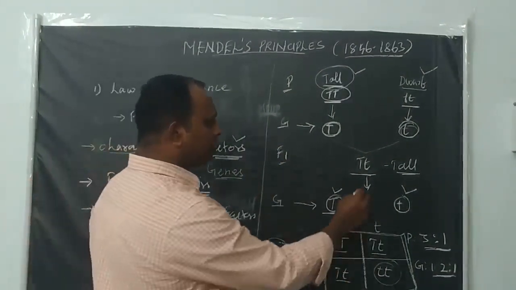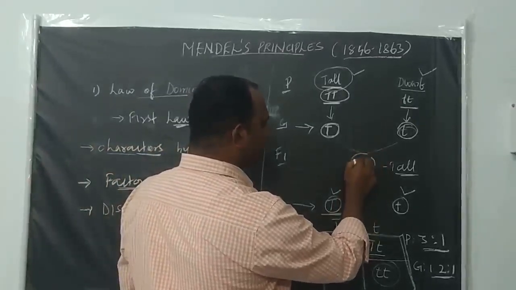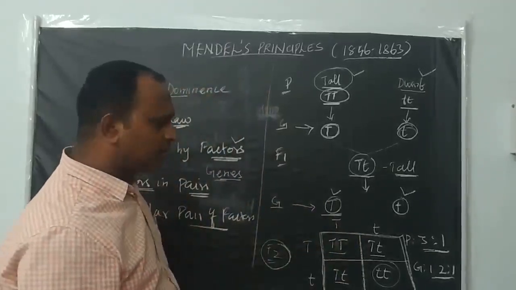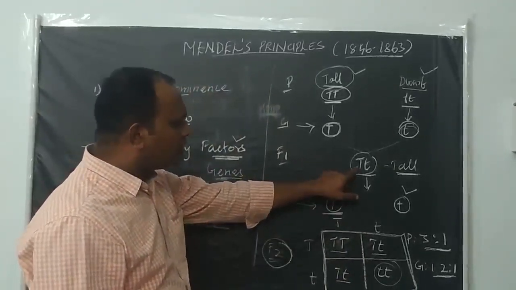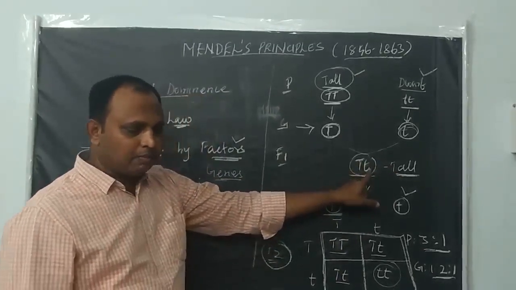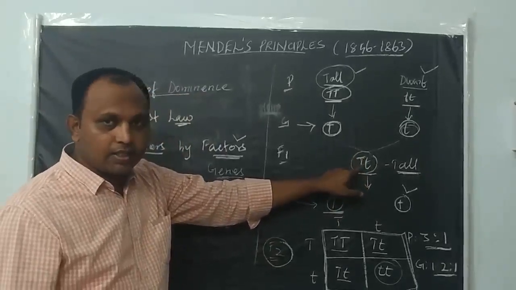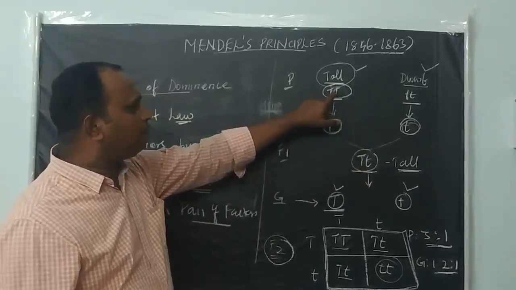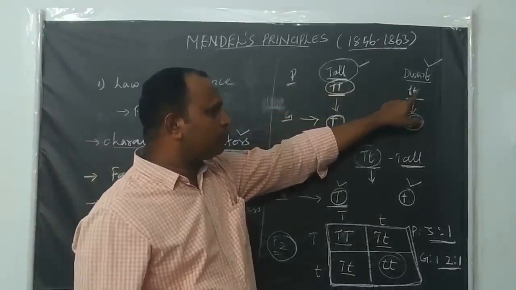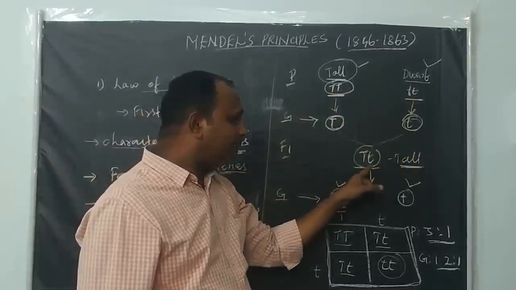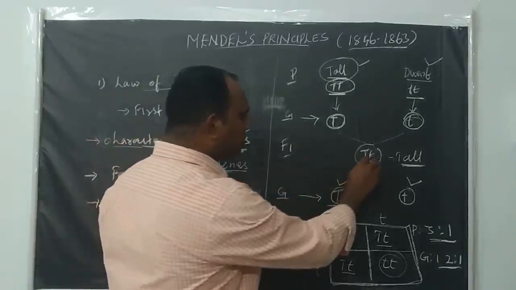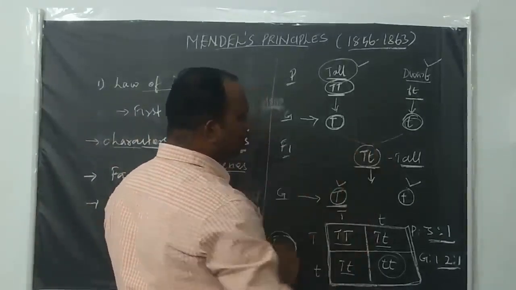You see here in this F1 progeny, all the progeny are tall plants. The factors responsible for this tallness are capital T and small t, but this is a dissimilar pair, not a similar pair. The parent organisms, capital T capital T and small t small t, are similar pairs. But here, only capital T is expressed, and small t is not expressed.